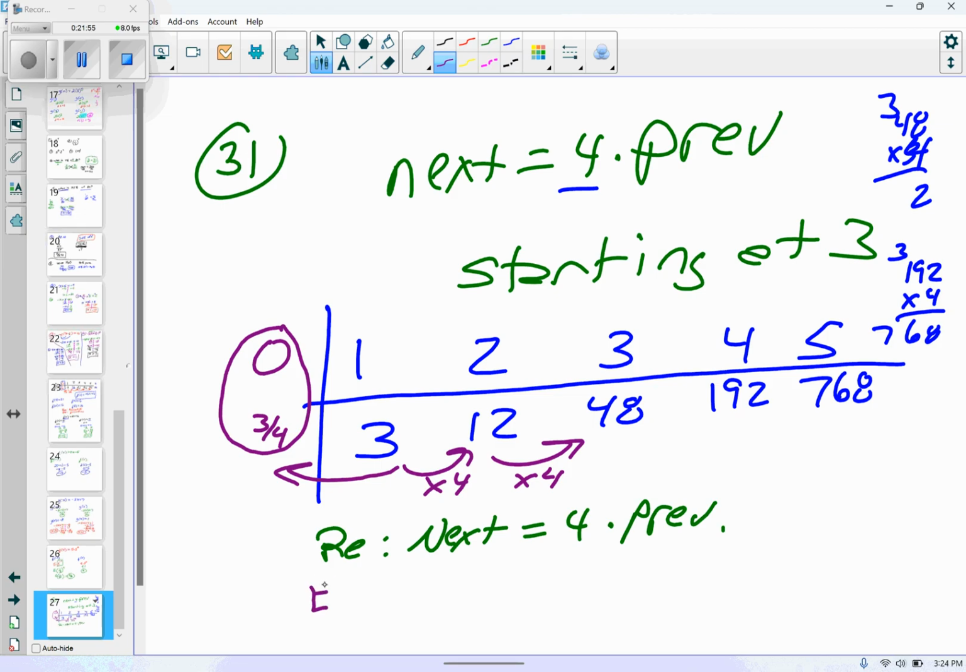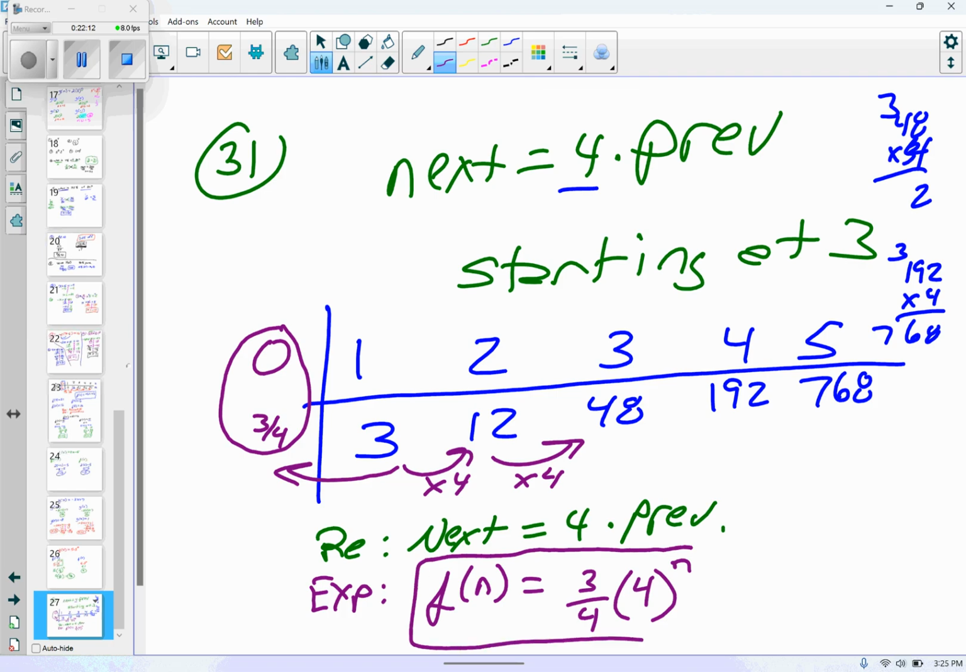All right. Our explicit, this is geometric. Ready? F at n equals the 0 term, 3/4, multiplying everything by 4, raised to the n. Okay. Things I want you to see. This 3/4 is this 3/4. This 4 is this 4. May I move on? Yeah. It's been there the whole time.